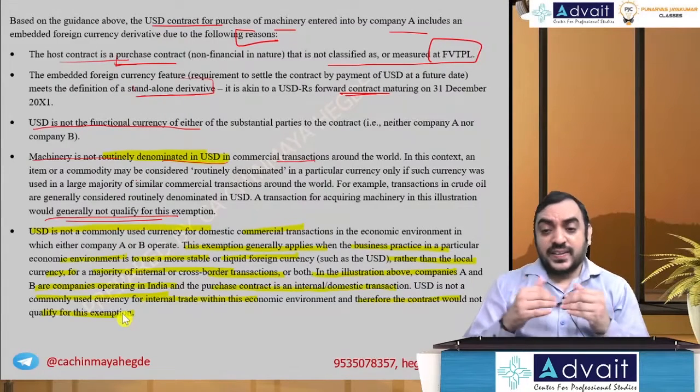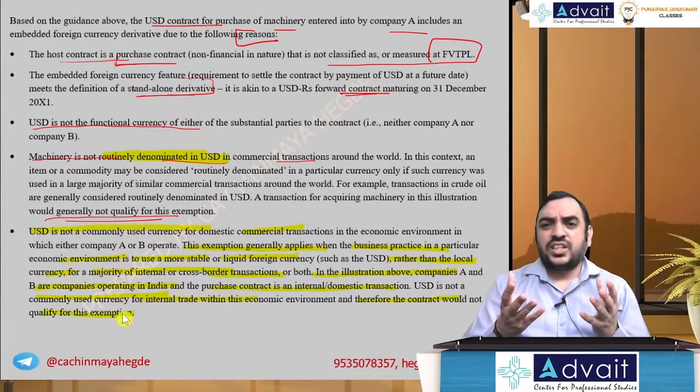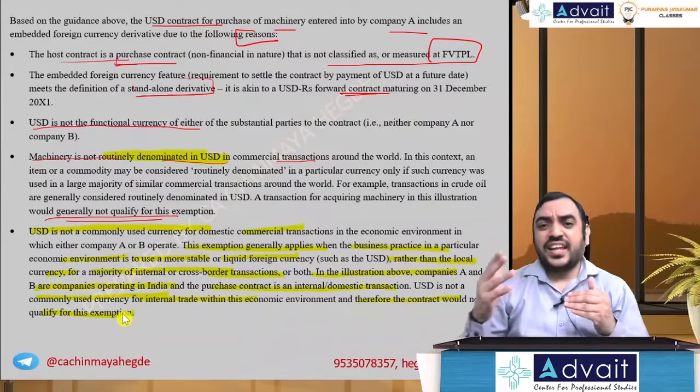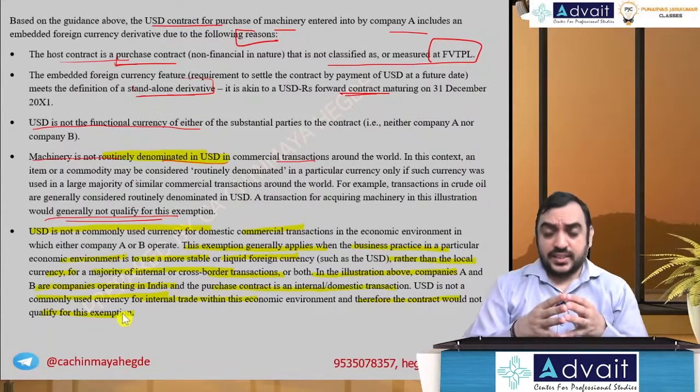If the local currency is an unstable currency, typically it happens in Somalia, Zimbabwe, where the currencies are unstable, the foreign currency rate will fluctuate.